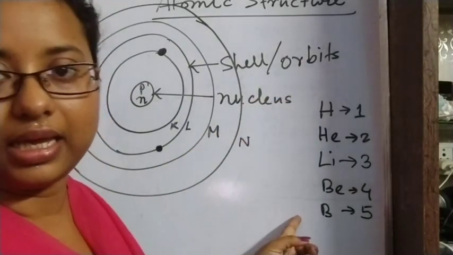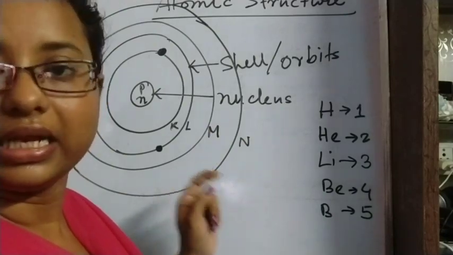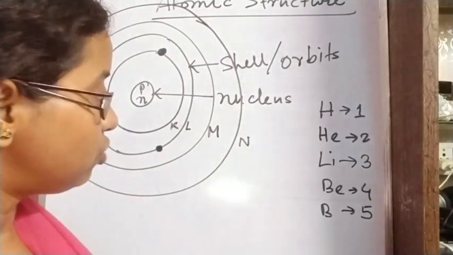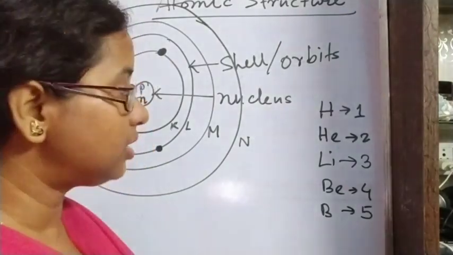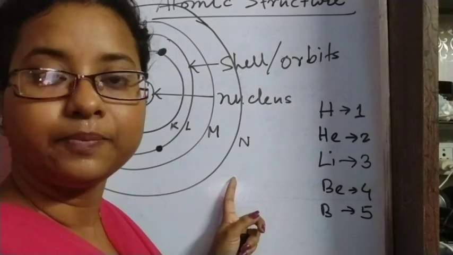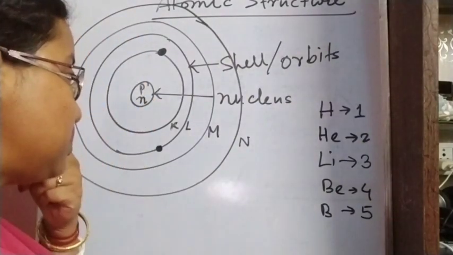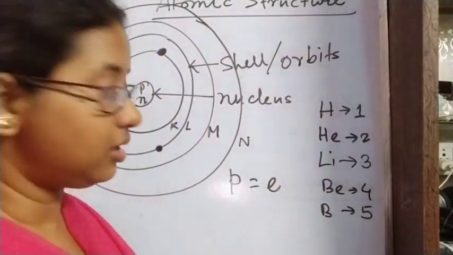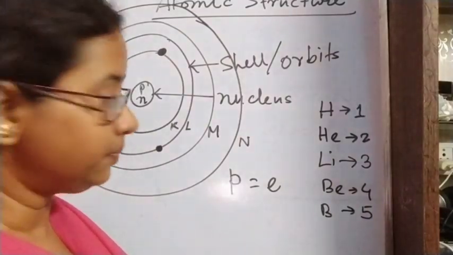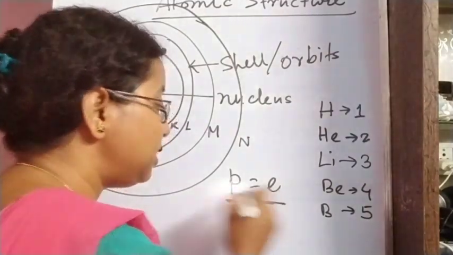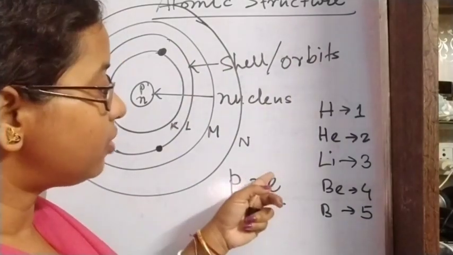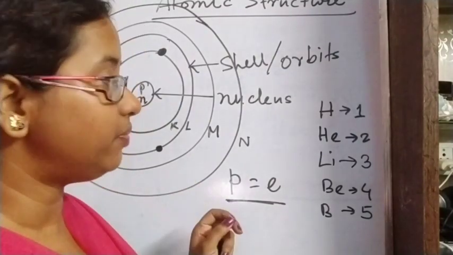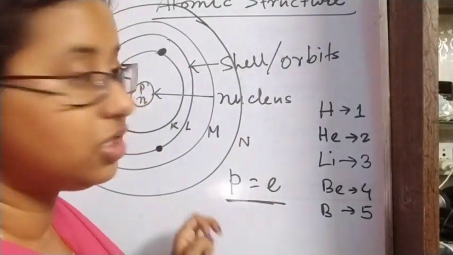All these elements have a fixed number of electrons or protons in their neutral atom. As we know, electrons are negatively charged particles and protons are positively charged particles, whereas neutrons are neutral. As the number of protons and number of electrons are the same for a particular atom, that's why an atom is electrically neutral. So the number of electrons present in an atom or the number of protons present in an atom will be called the atomic number of that particular element.